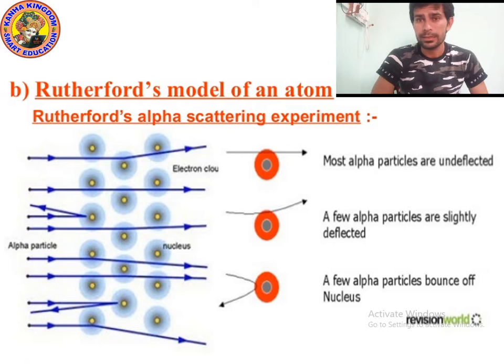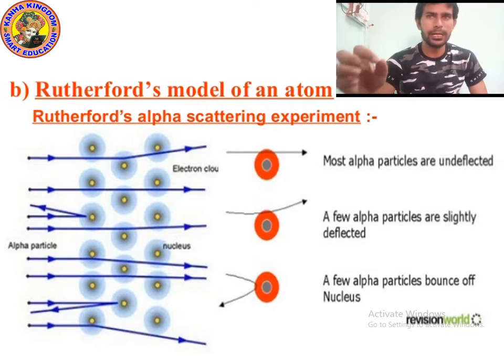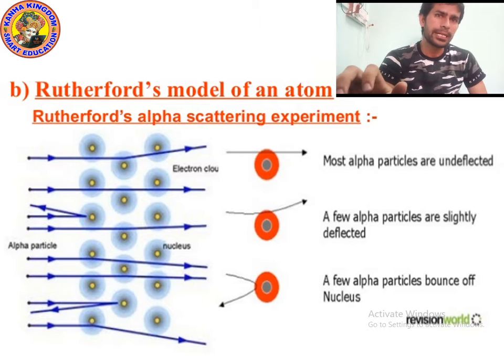Some of the alpha particles got deflected, some of the alpha particles come back, and the remaining go straight without deflecting. Please draw the diagram, then we will write the result of the Rutherford alpha scattering experiment.